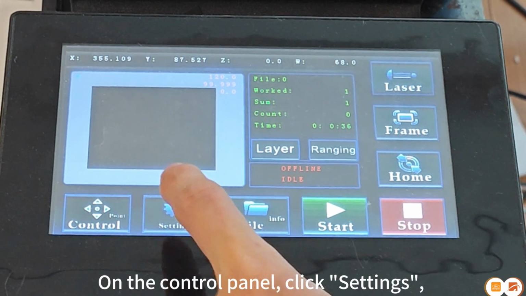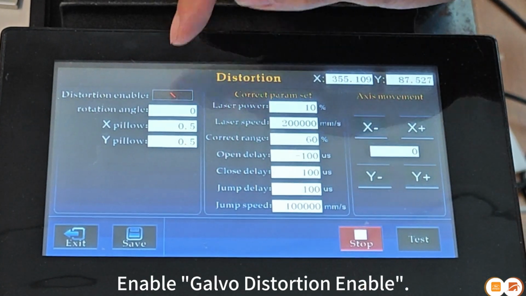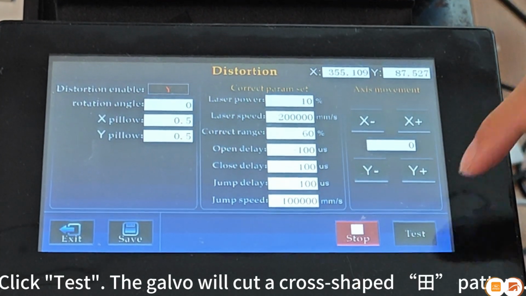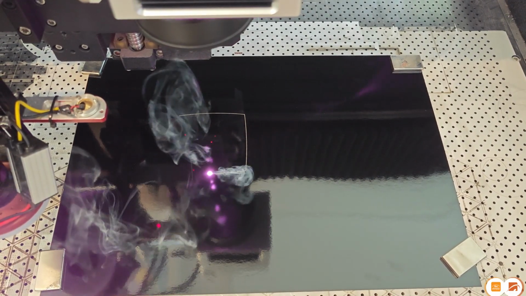On the control panel, click Settings. Then open the Distortion interface. Enable Galvo Distortion Enable. Click Test. The Galvo will cut across shape pattern.